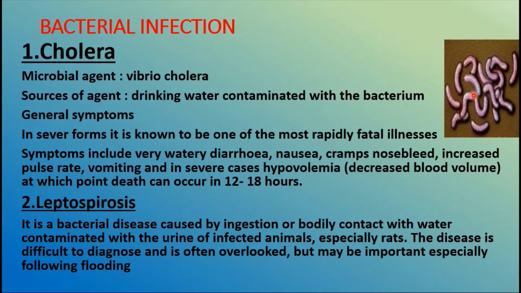And what are the symptoms that we are going to see? In severe forms, it is known to be one of the most rapidly fatal illnesses, and the symptoms are going to include watery diarrhea, nausea, cramps, a nosebleed, increased pulse rate, vomiting, and severe cases of hypovolemia, that means decreased blood volume, may also occur, at which point death can occur in 12 to 18 hours.